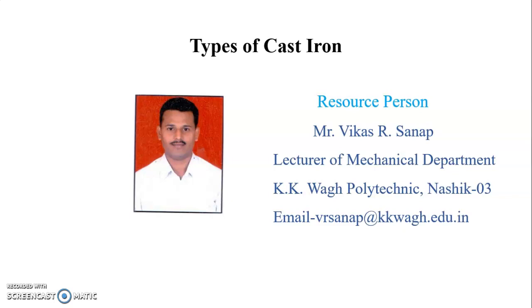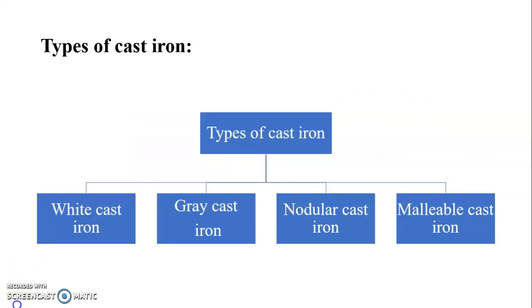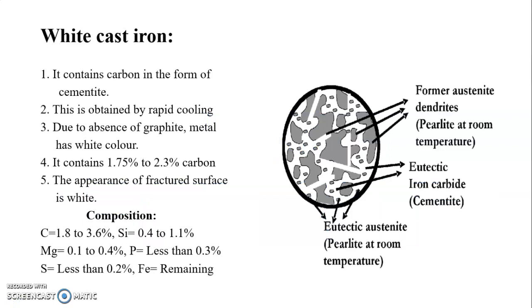Because of their poor ductility and machinability, they cannot be forged, rolled, drawn or pressed into the desired shape, but are formed by melting and casting, with or without machining to the required final shape and size, and hence the name cast irons. Then we see the types of cast iron. Basically there are four types: white cast iron, gray cast iron, nodular cast iron and malleable cast iron.